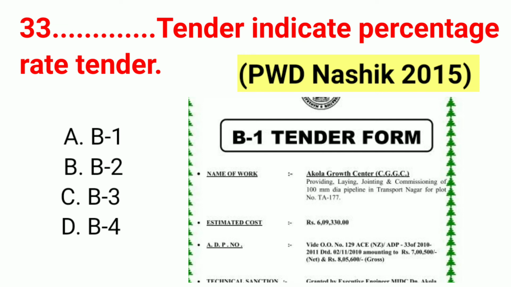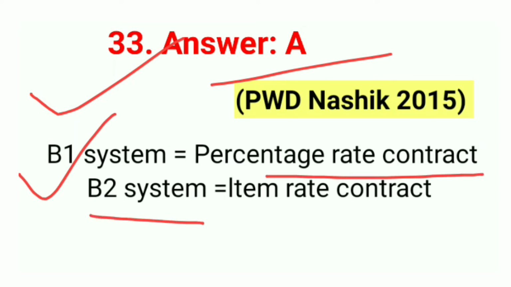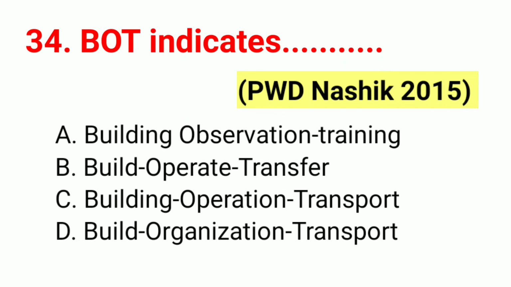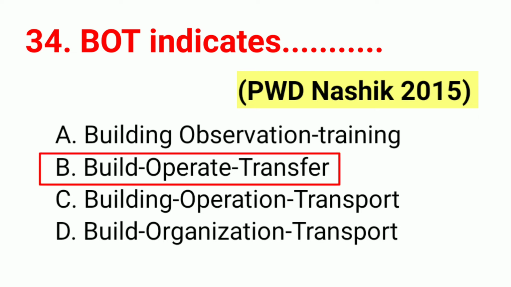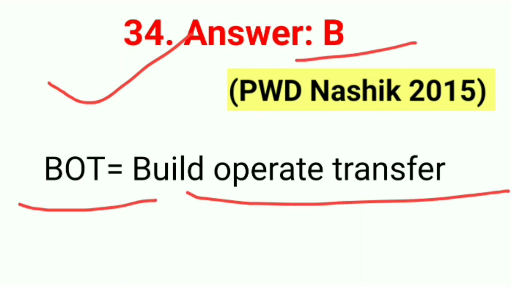Question number 33. Dash tender indicates percentage rate tender. This question was asked in PWD Nashik 2015. So correct answer option A, B1. Correct answer A. B1 system equal to percentage rate contract and B2 system equal to item rate contract. Question number 34. BOT indicates. The right answer option B, build operate transfer. 34. Correct answer B, BOT equal to build operate transfer.